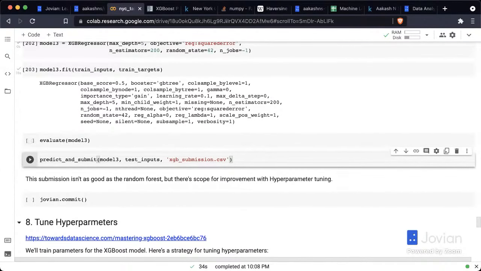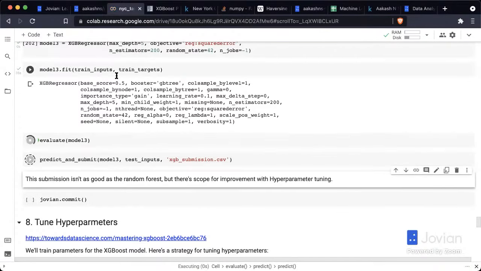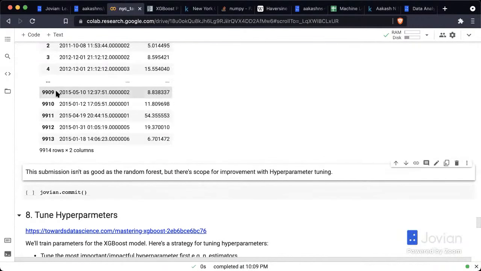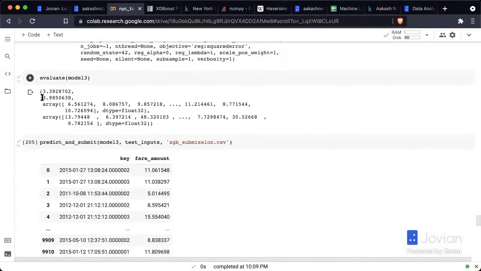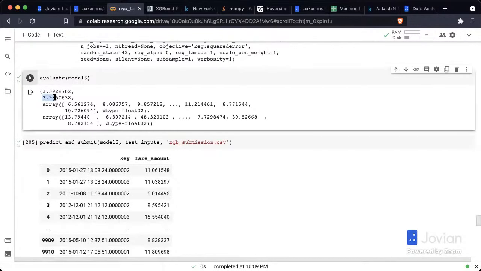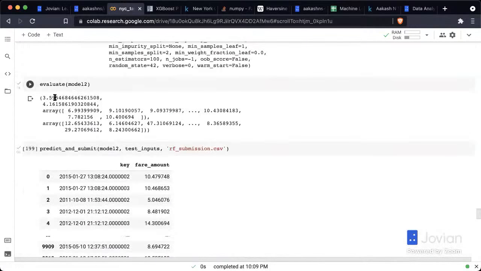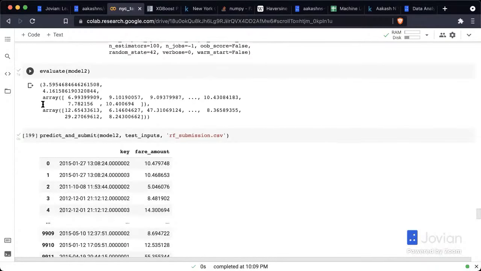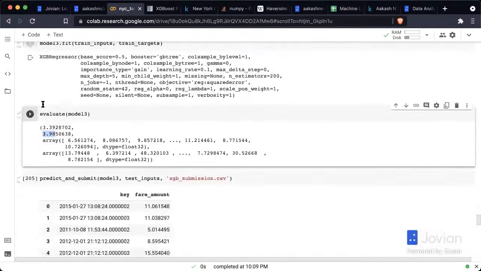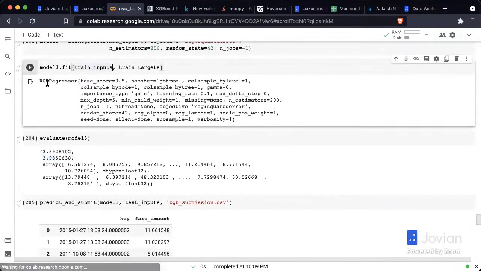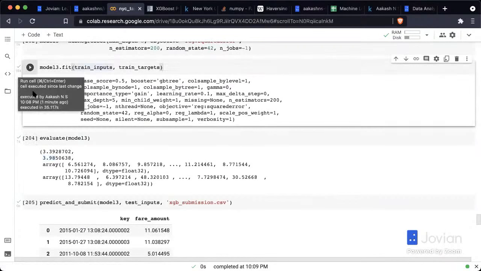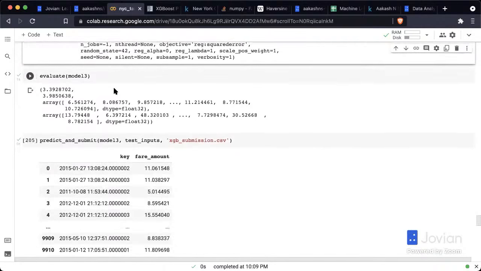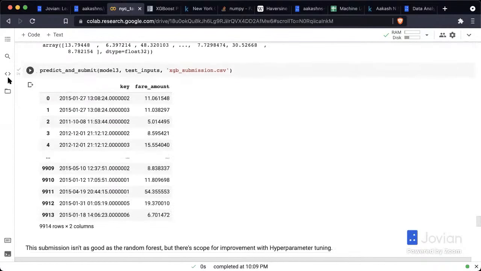Here's our XGBoost model. It took about 34 seconds. Very short model. I'm sure we can probably bump up the number of estimators by a lot more. And it is able to get to 3.98. So is that better than the random forest? I don't know. Yeah, it seems like it's better than the random forest. In just 35 seconds, we were able to train the best model so far, probably.